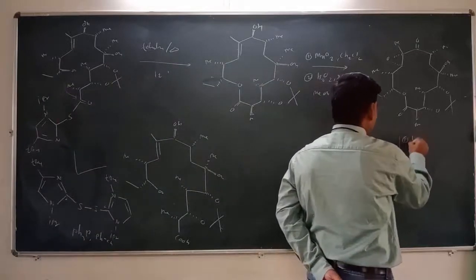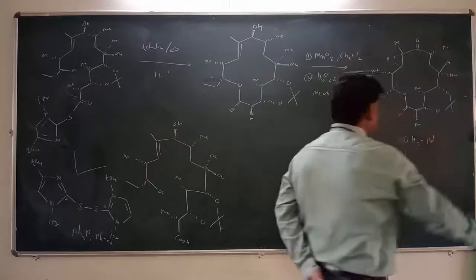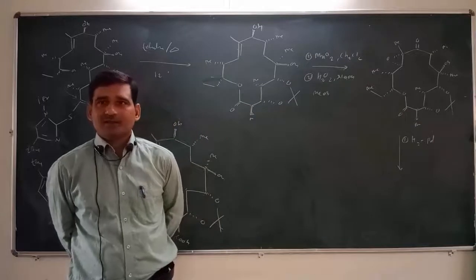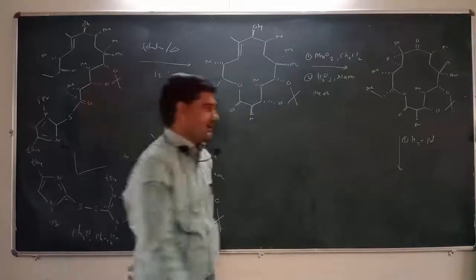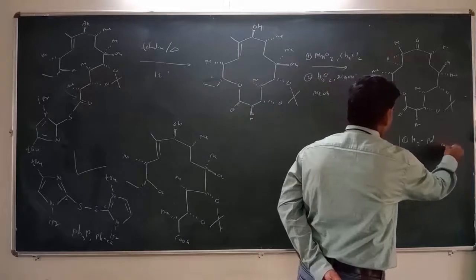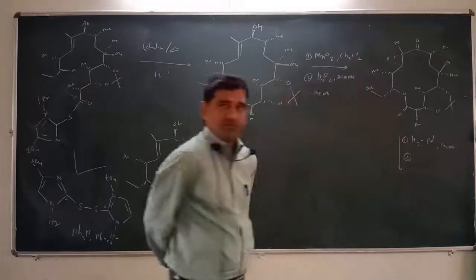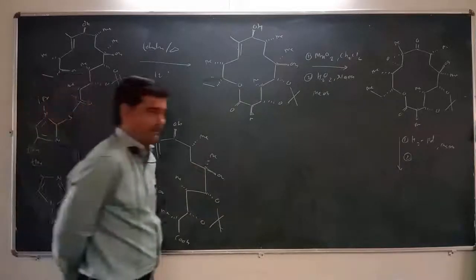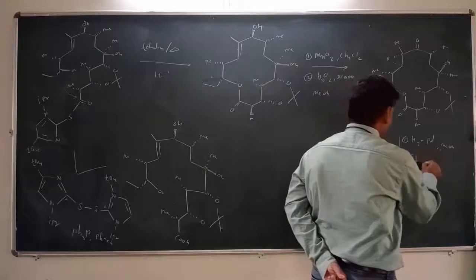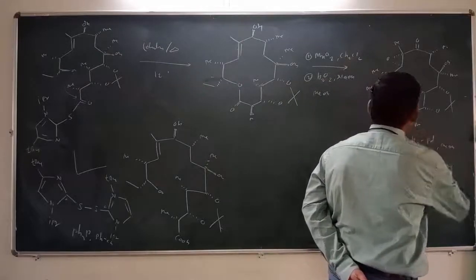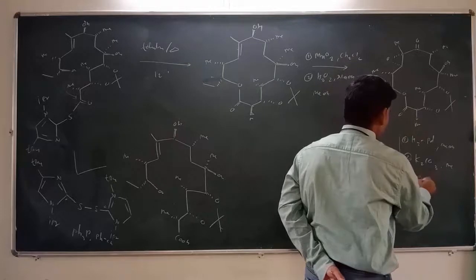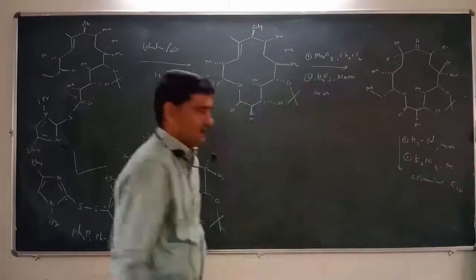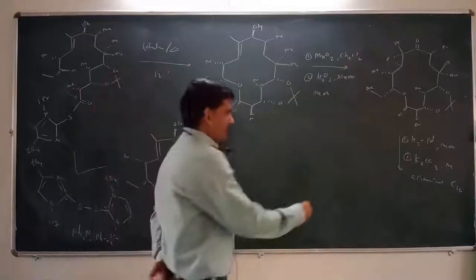we can treat this compound with H2/Pd. So that means we are opening this epoxide ring by using this catalytic reagent in the presence of methanol as solvent. And then secondly, we can treat this compound with potassium carbonate, K2CO3, in the presence of methanol. Then epimerization will take place. Epimerization will take place at the C10 carbon, and after that epimerization we get a compound like this.